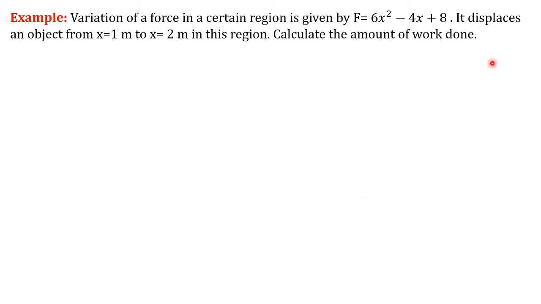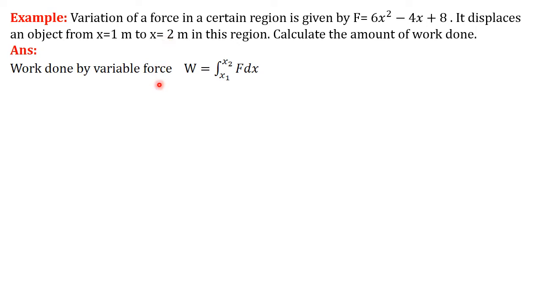Now to calculate the work done, let us see the given data. We have given force is equal to 6x square minus 4x plus 8. This means x is a variable term, so as position varies, the magnitude of force will also keep varying. So it is confirmed that here the force is varying with respect to displacement, and limits are given to us, from x is equal to 1 meter to x is equal to 2 meter. We have to calculate the work done in this range, x is equal to 1 meter to x is equal to 2 meter.